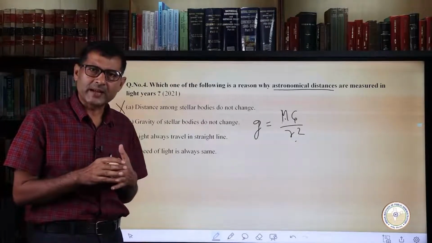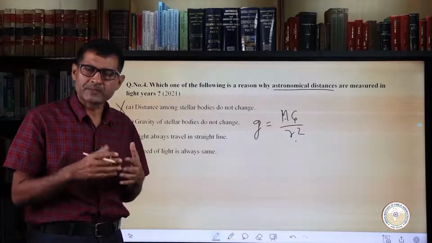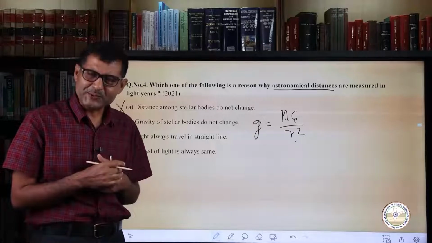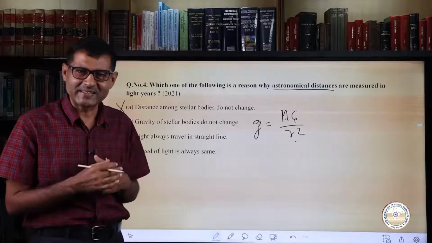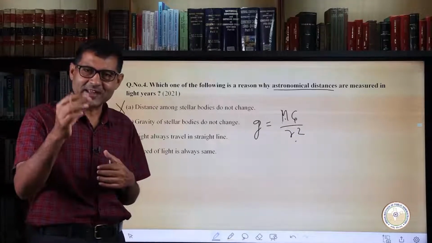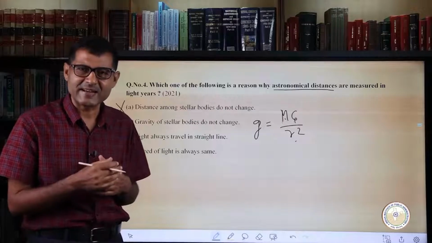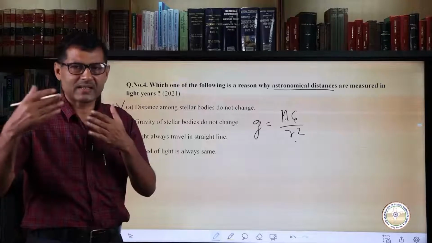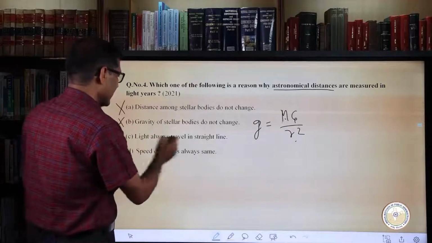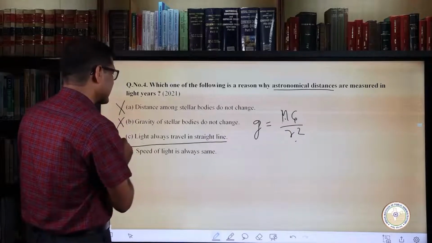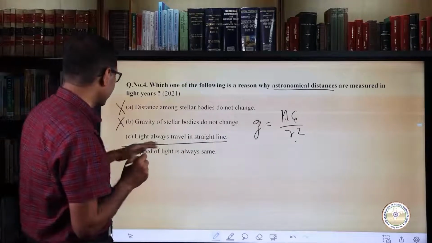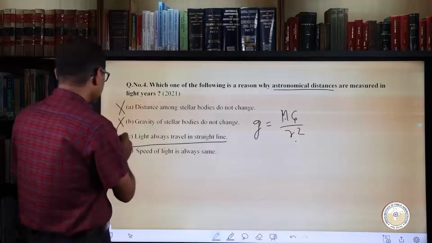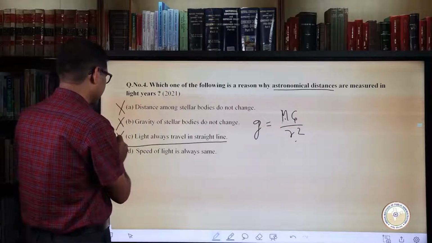For example, if you look at black holes, you find there is a bend in the light, and the total internal reflection and the creation of mirage are also related to the bending of light. So light generally travels in a straight line, but if we look at different mediums, we find that light bends.